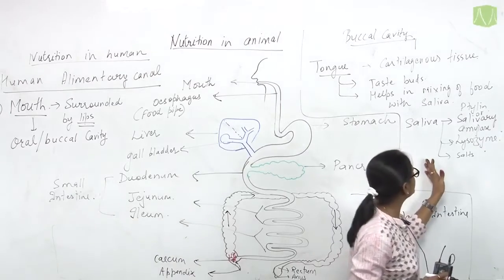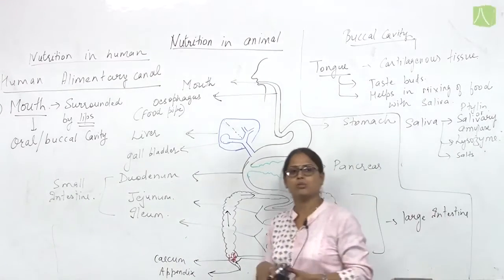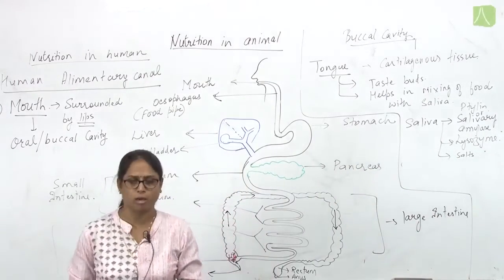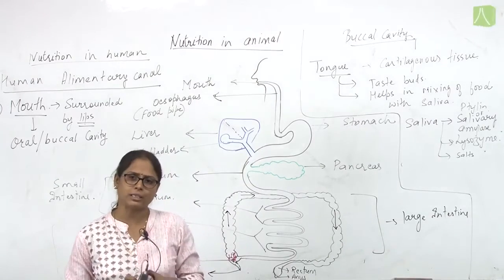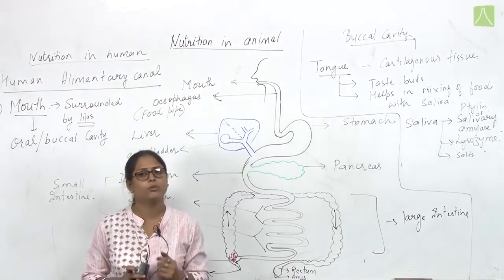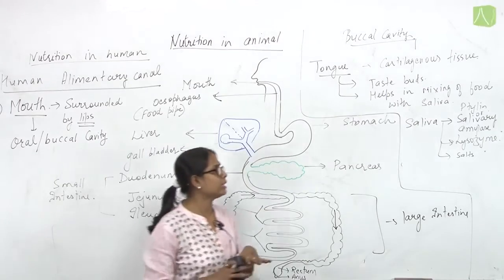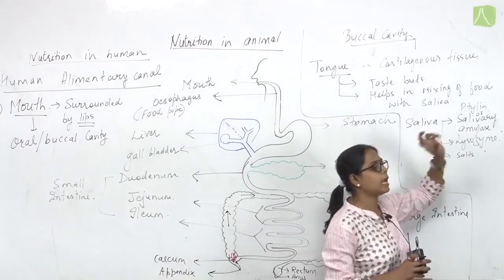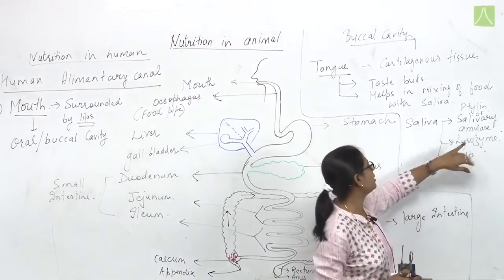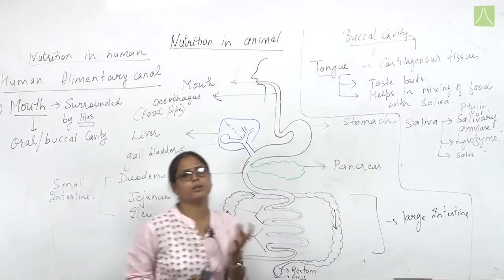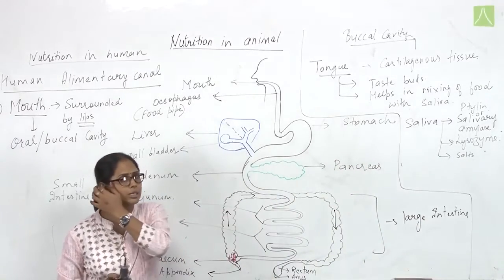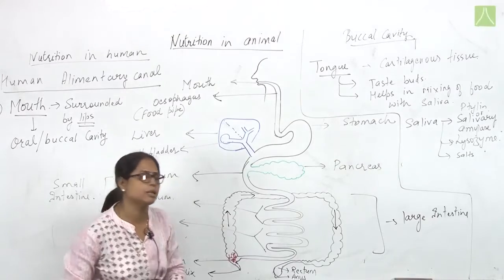Another enzyme present in saliva is lysozyme. This lysozyme acts against bacteria. If certain types of bacteria enter along with the food, they will be inhibited. That means the growth of bacteria is inhibited by the lysozyme. So these two enzymes play a very important role in the saliva secreted by the salivary glands.